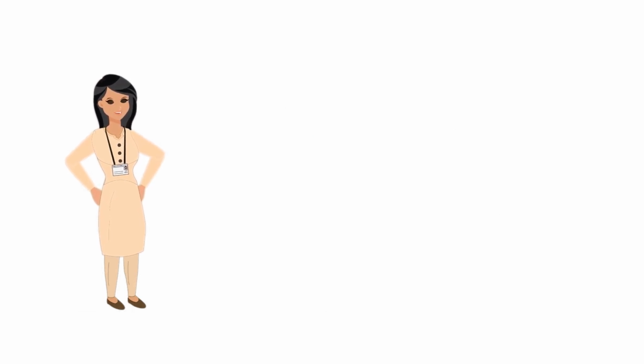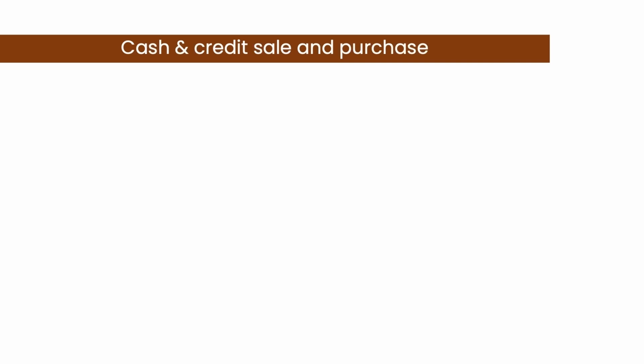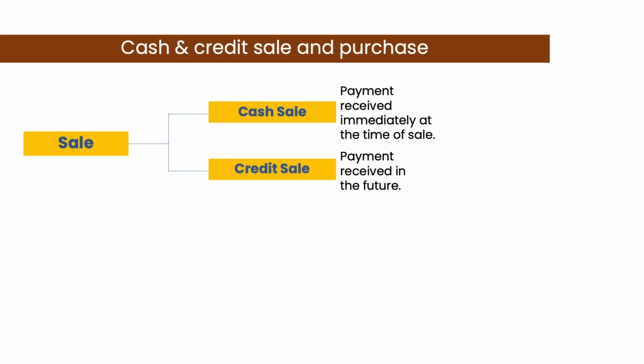One last concept that we will understand in this video is of cash and credit sale or purchase. Any sale for which the payment is received immediately at the time of sale is called cash sale. On the other hand, any sale for which the payment is not received immediately but will be received in the future is called the credit sale.